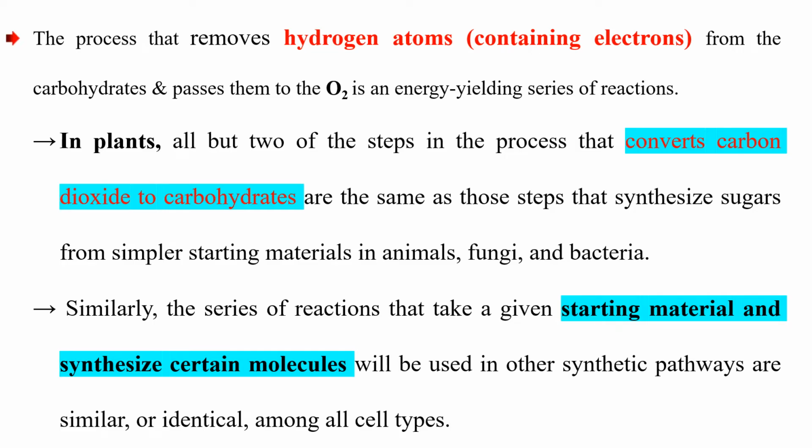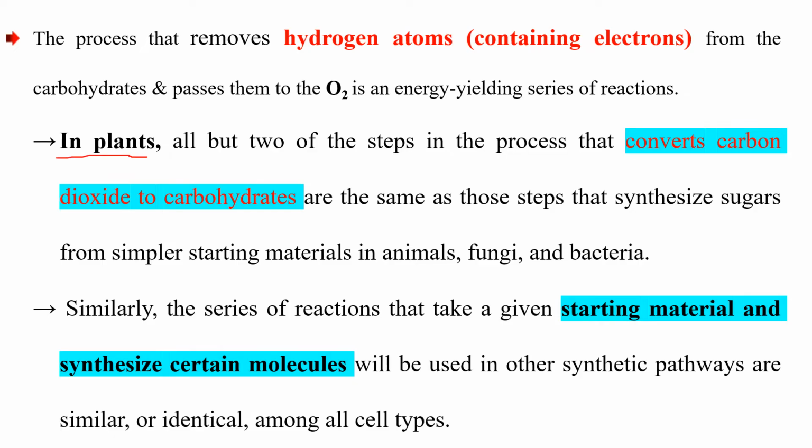Photosynthesis and respiration. When we come to the process that removes hydrogen atoms containing electrons from the carbohydrate and passes them to an energy-linked series of reactions. In plants, all but two of the steps are the process that converts carbon dioxide into carbohydrates.